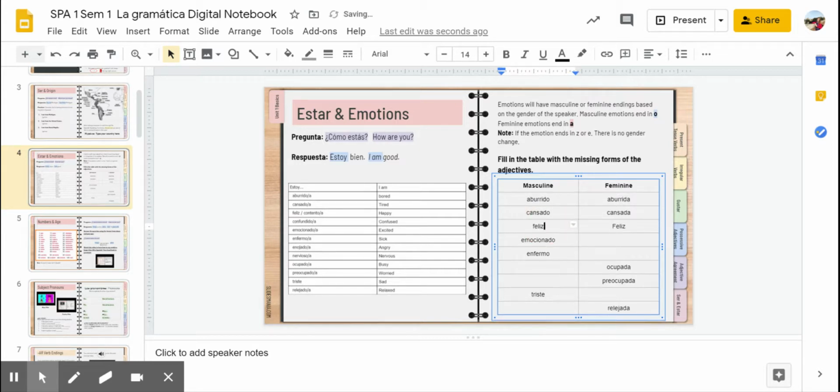If you're thinking this is a trick, this is also feliz, then you are correct because this is an emotion that ends in a Z or an E. So there's no gender change. It's the same for both masculine and feminine. Emocionado as the masculine. So what would I say if I was a girl and I was excited? Emocionada.